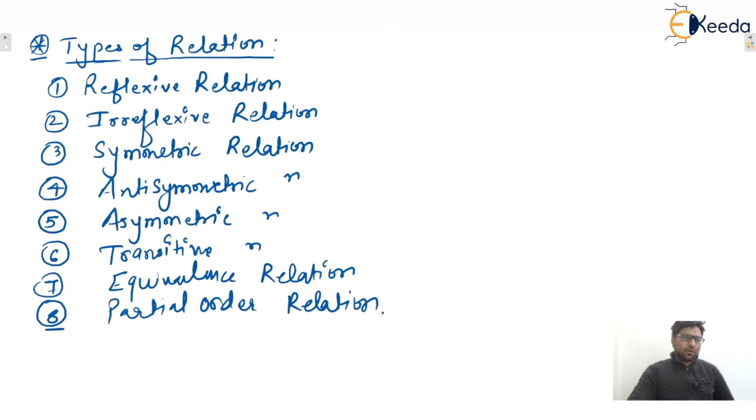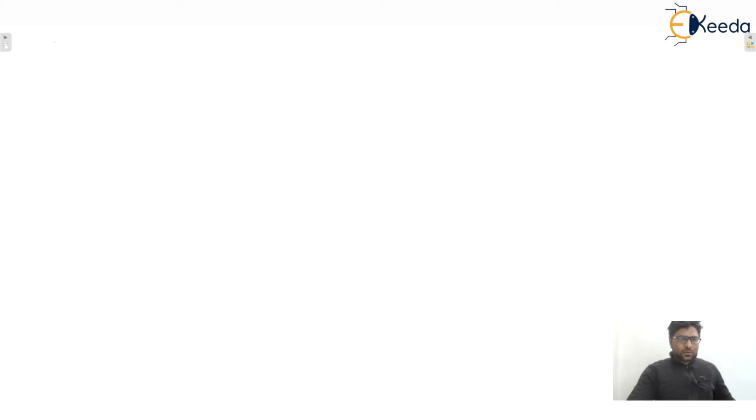So we'll see each and every one, one by one. These are very important also. Okay. So I'm going to start with the first one, that is reflexive relation. So what is a reflexive relation? First one is reflexive relation.